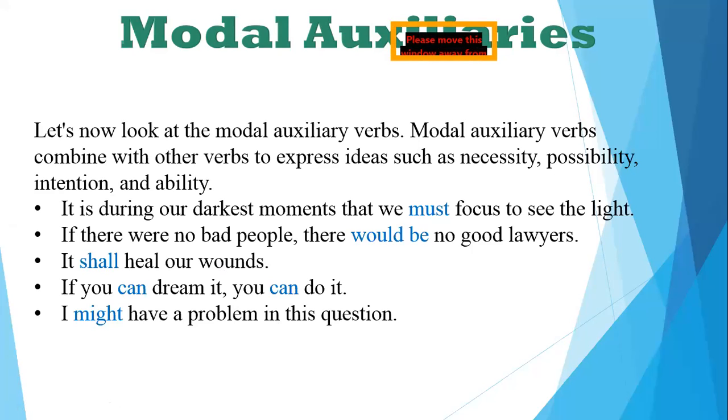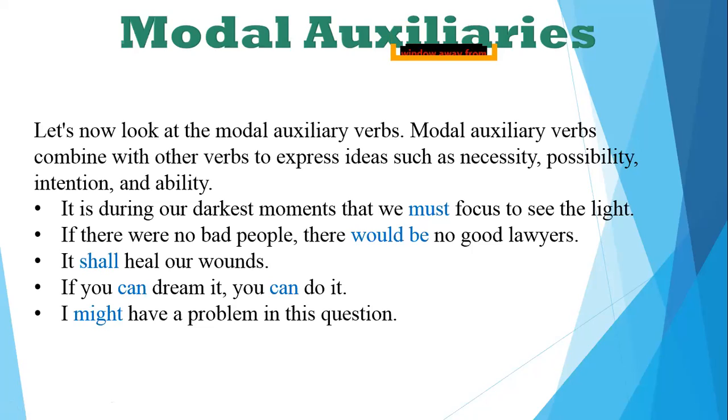If something is necessary, then I can put a must. If it's a possibility, then might, would. If it is an intention, then it's going to be can, could. And if it's an ability, then I might be able to do this. So these are the different ways I can use modal auxiliaries.